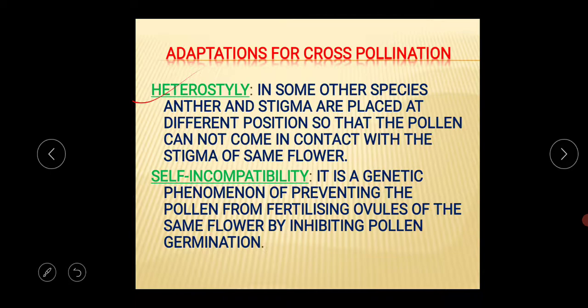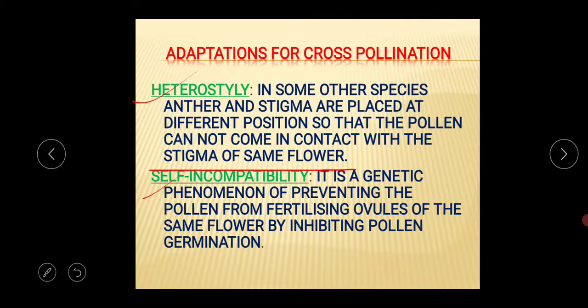What happened in the heterostyly? In some other species, the anther and stigma are placed at a different position than the normal position, so that the pollen cannot come in contact with the stigma of the same flower. So this is actually a prevention process of self pollination. If the anther and stigma are placed at different positions, the probability of self pollination decreases.